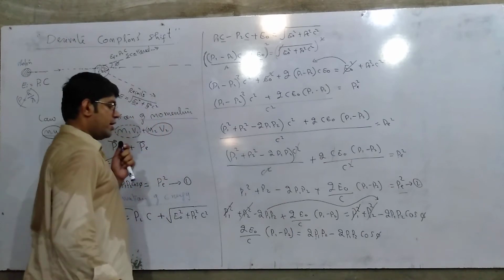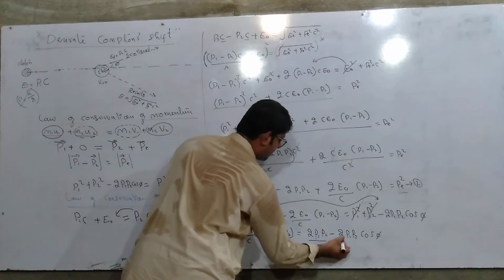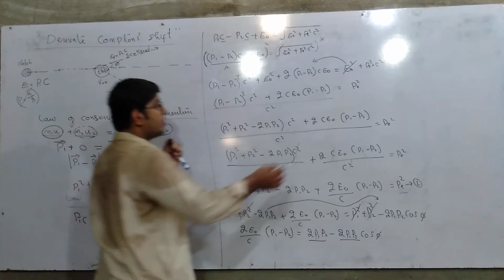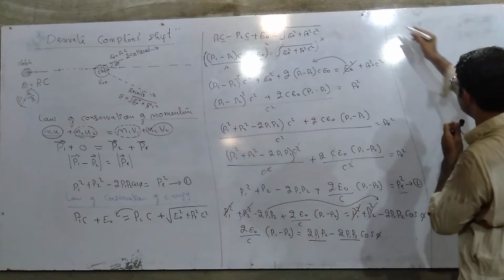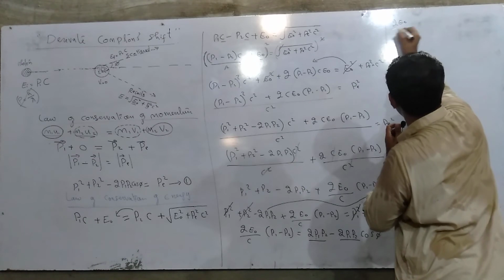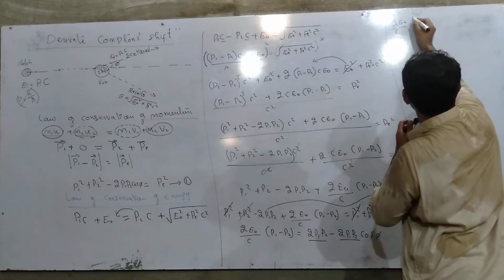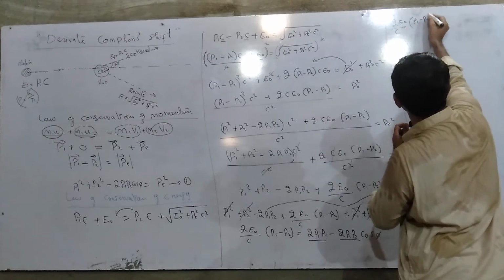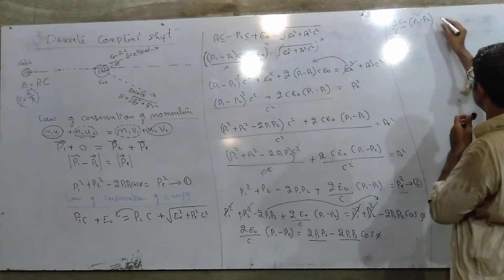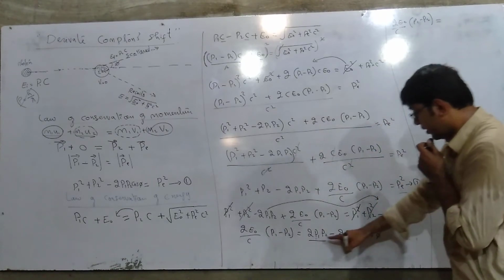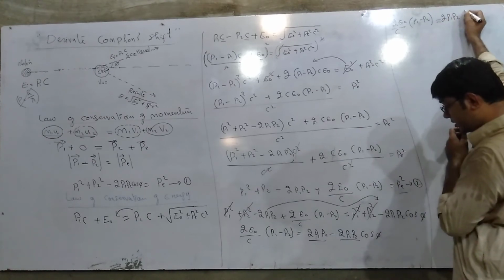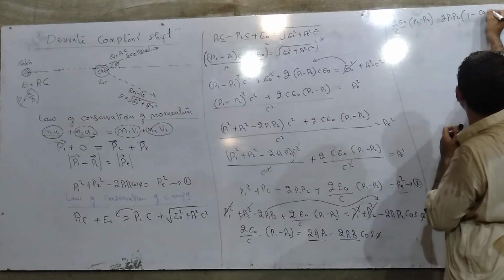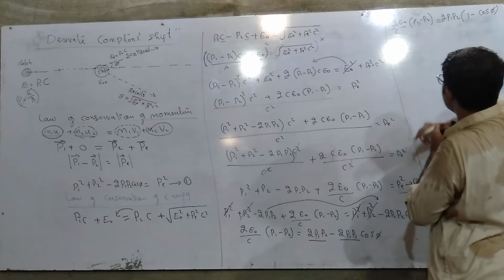Okay, now taking 2P1 P2 common we get 2 E naught upon C (P1 minus P2) equal to 2P1 P2 into (1 minus cos phi).